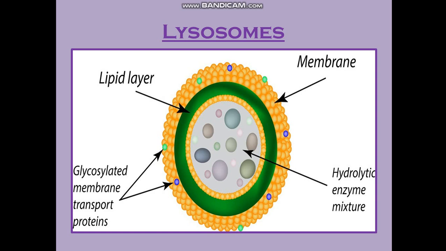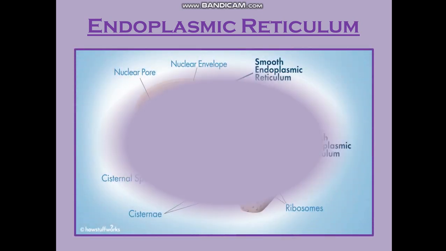They also have a similar function of secretion, but here the secretion is of hydrolytic enzymes, which can actually digest anything, any foreign thing, or the internal things which are present inside the cell also. And sometimes when the cell is not functioning properly, it can burst open, and all these hydrolytic enzymes can totally digest the components inside the cell also. Okay, so clear? Moving forward, the next is endoplasmic reticulum.